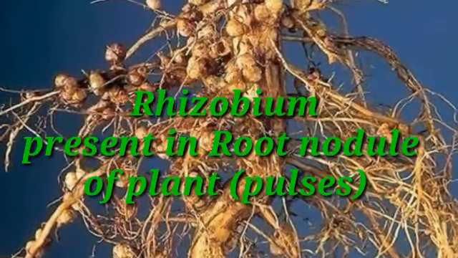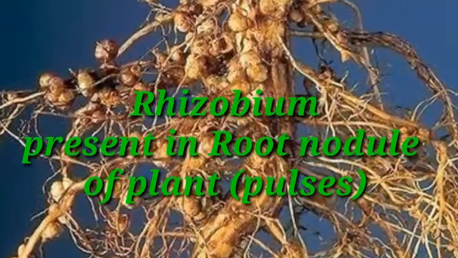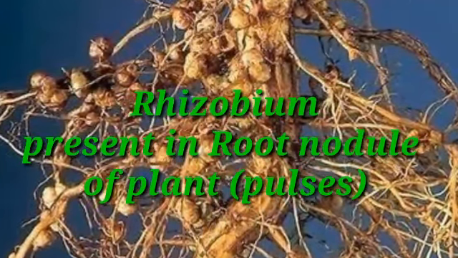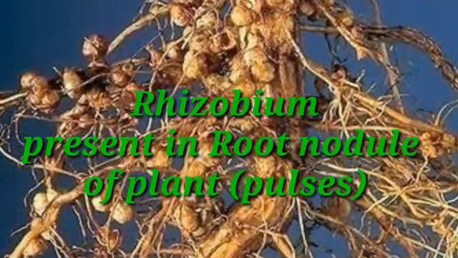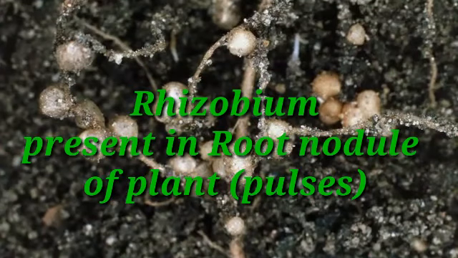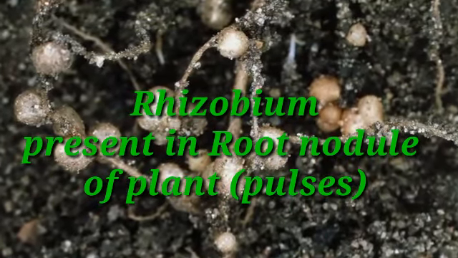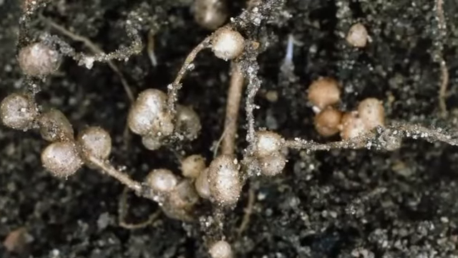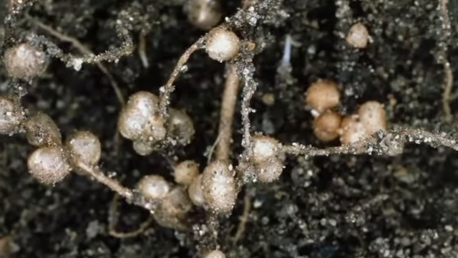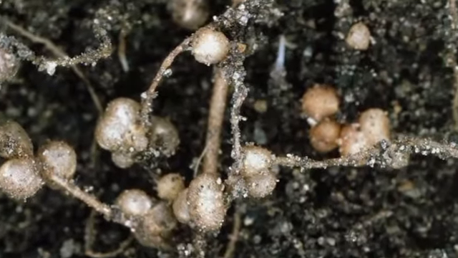See, these are root nodules. What do you mean by root nodule? Root nodule means some bulgings are present on the root. Inside this bulging, that means inside this nodule, the bacteria is present, that is rhizobium. This rhizobium can convert the atmospheric gaseous form of nitrogen into a usable form of nitrogen for the plant.